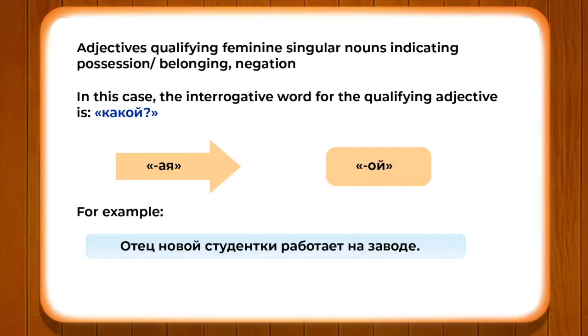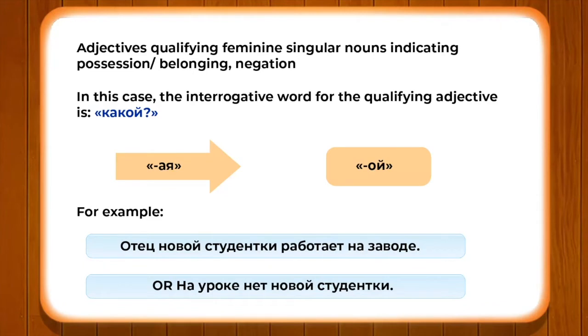So, отец новой студентки. The новая студентка changes into новой студентки. Or, to understand it more clearly, please pay attention to the second example. На уроке нет новой студентки.